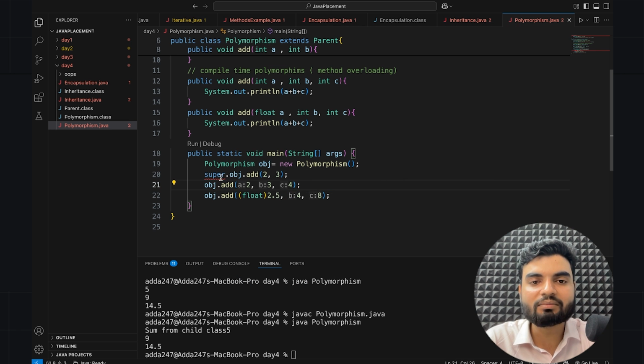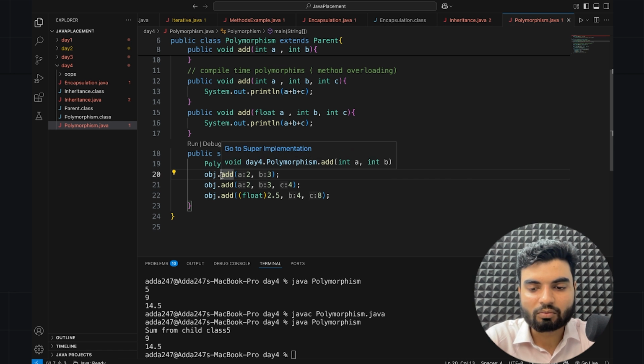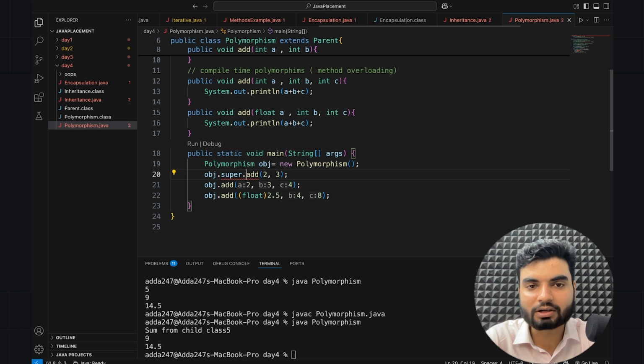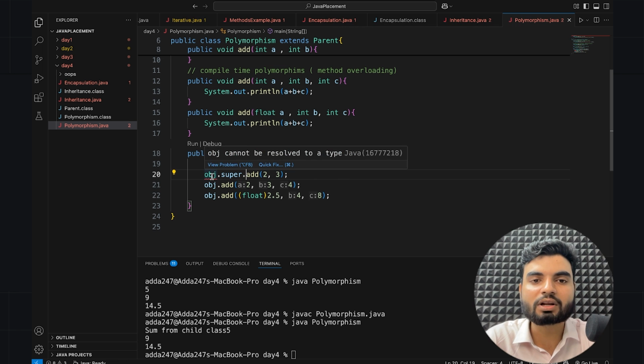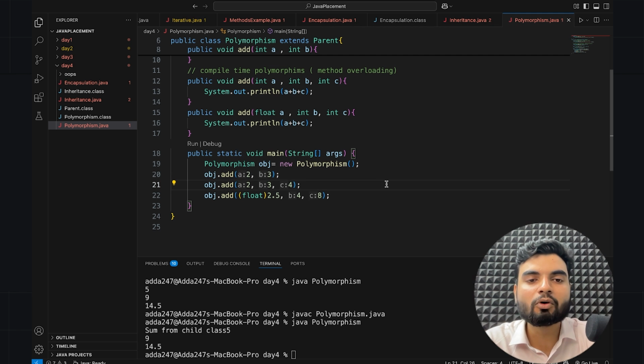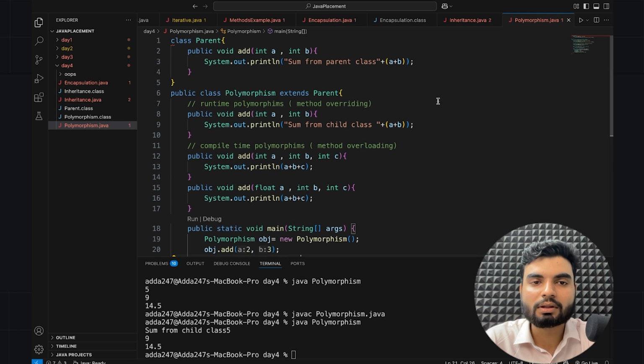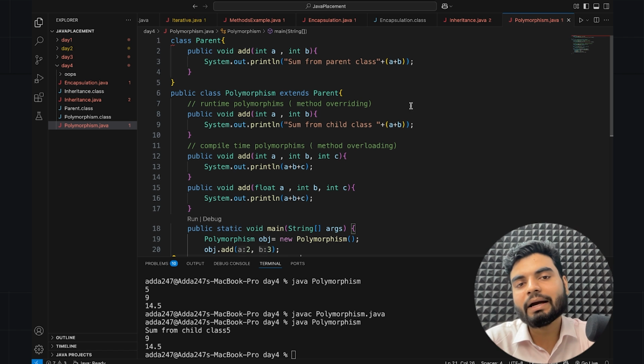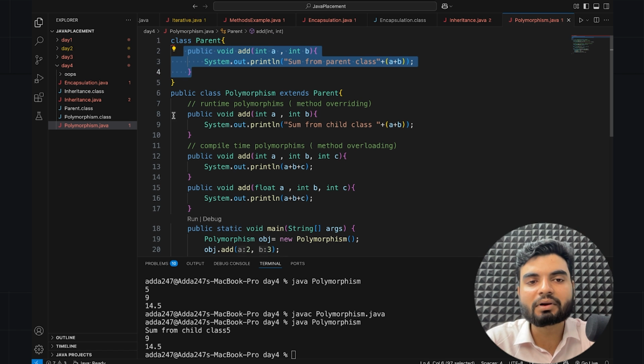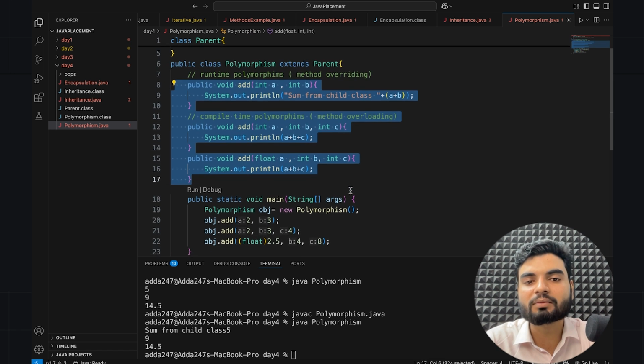But after creating the object, how will I do that? I cannot use it directly here because that's object based. So maybe from here, super.add. But now this won't allow me. Cannot resolve a type. That is a problem. But how will I do this? If I want to use this now, I have to use the super keyword. And if I want to access this thing right here, then I have to use the super keyword.